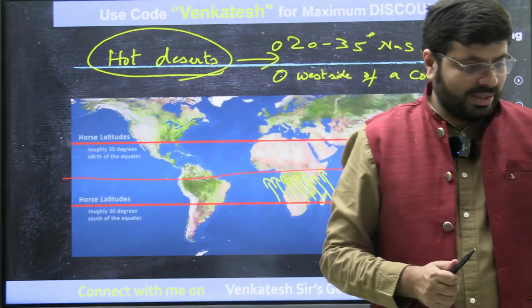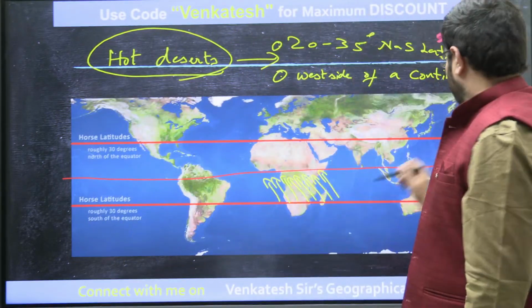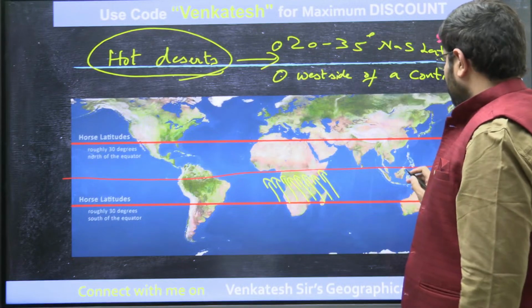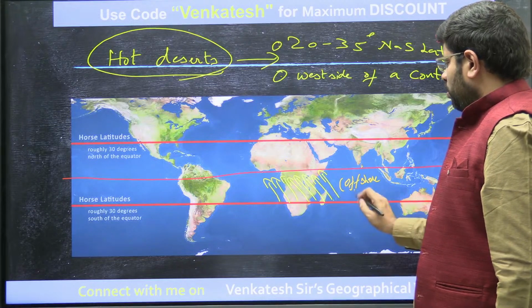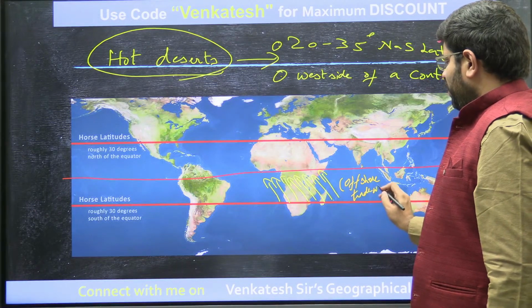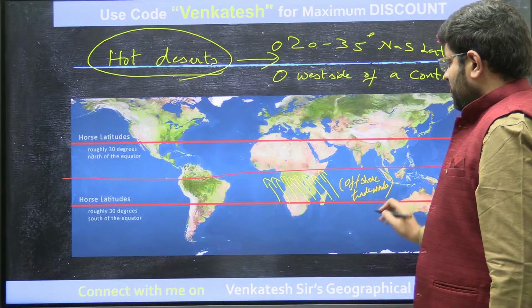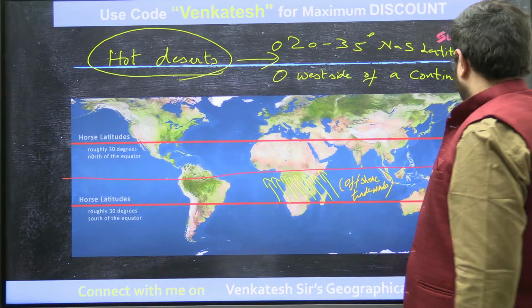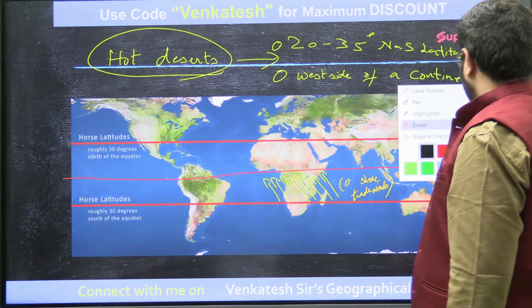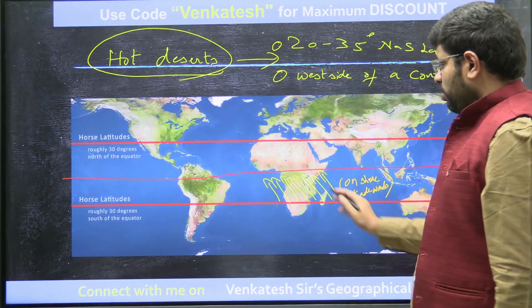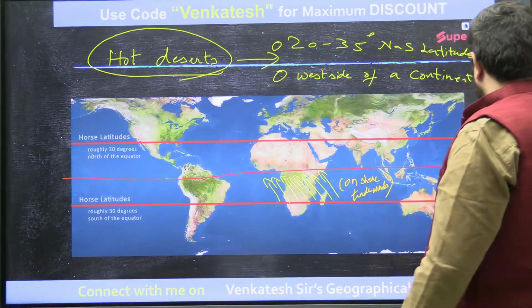So, the trade winds are offshore. What is the thing I am trying to tell you? Rather, you have to say that here they are onshore. You can see onshore trade winds.